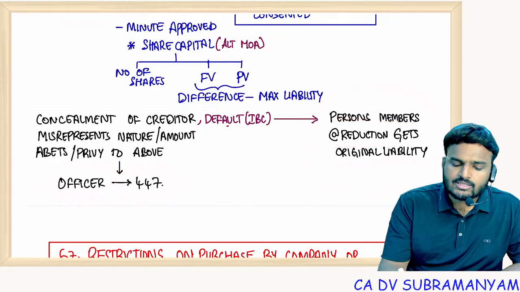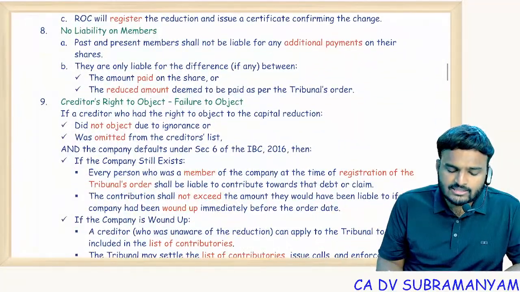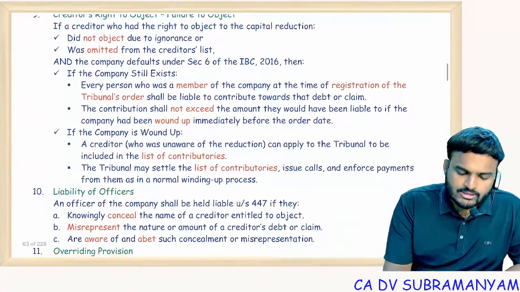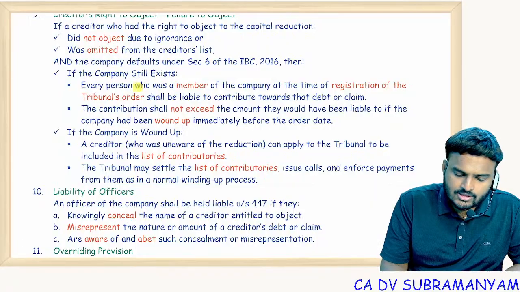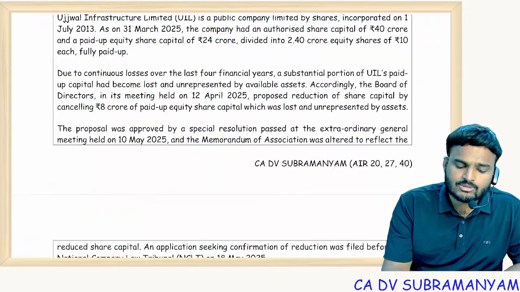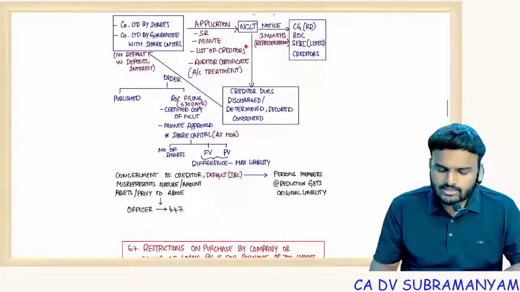Which members? The persons who are the members at the time of registration of the NCLT order with ROC. The person who was a member of the company at the time of registration of the tribunal order shall be liable to contribute towards the debt or claim. How much amount? Their original liability. Their original liability will continue.